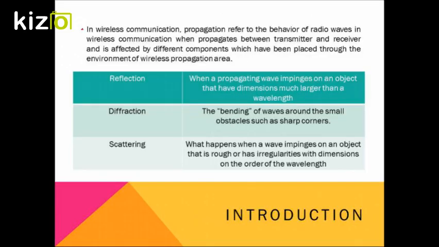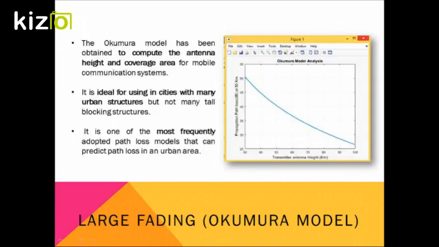In wireless communication, propagation refers to the behavior of radio waves when they propagate between transmitter and receiver, and is affected by different components which have been placed throughout the environment of the wireless propagation area. Those components would be reflections, diffraction, and scattering that create multiple propagation paths, each with a different delay.